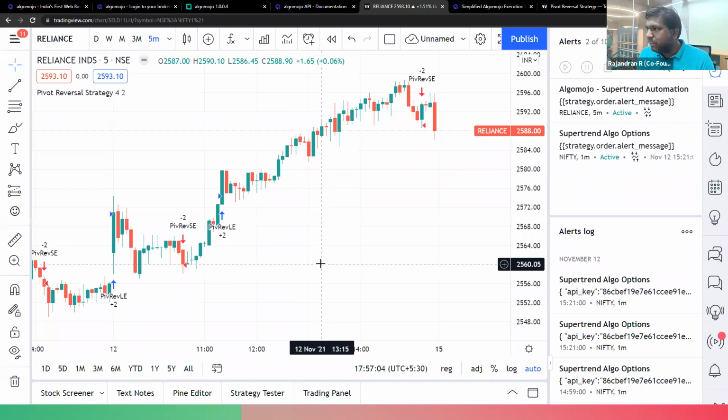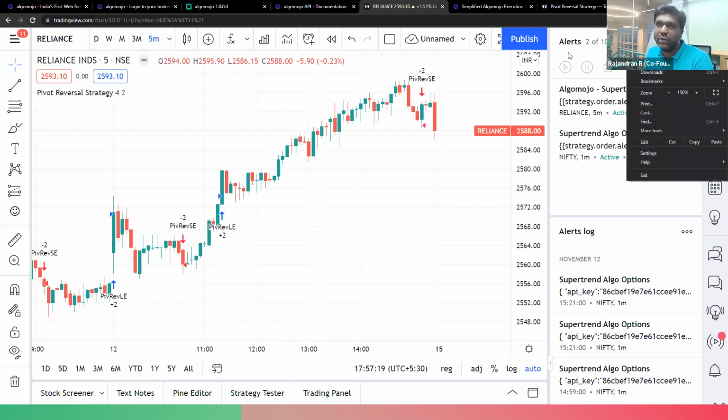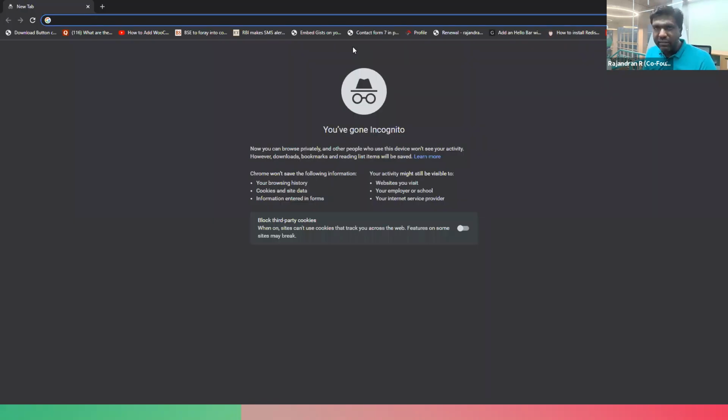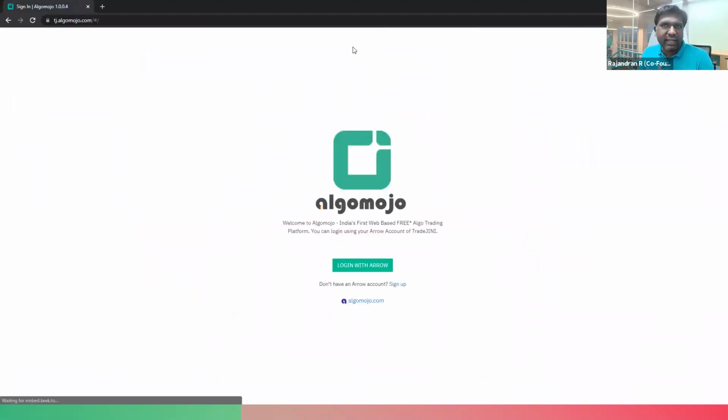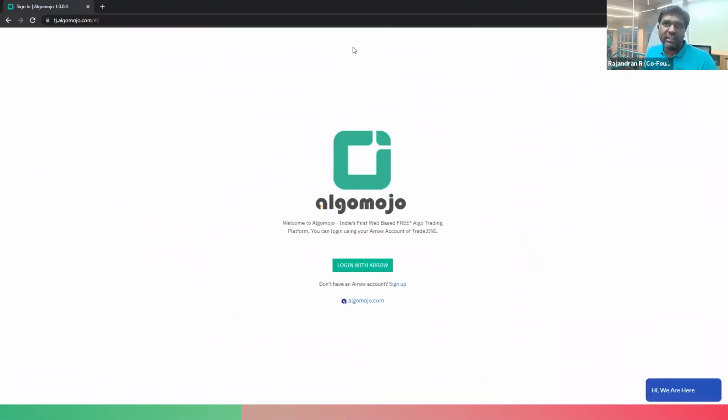Do we support multiple sessions in Algomojo? Maybe you are asking about multiple sessions in the sense that if I have 2 accounts, how can I access them? In that case, it is highly recommended to open an incognito window. Here I can open another session, where I can access my other trading account as well.